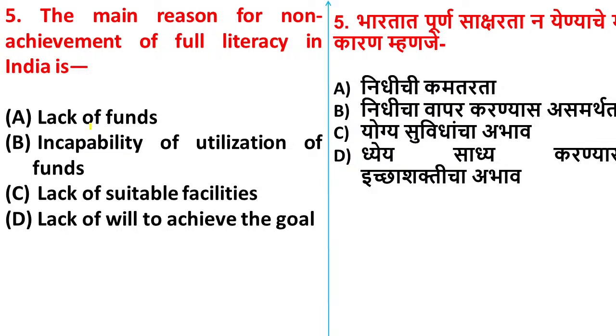Yes, now question number 5. The main reason for non-achievement of full literacy in India is. As we all know, in India we have not achieved full literacy. We still find uneducated people, we are still finding illiteracy. So the reason is option A, lack of funds. Option B, incapability of utilization of funds. Option C, lack of suitable facilities. Option D, lack of will to achieve the goal. Yes, the main reason for non-achievement of full literacy in India.